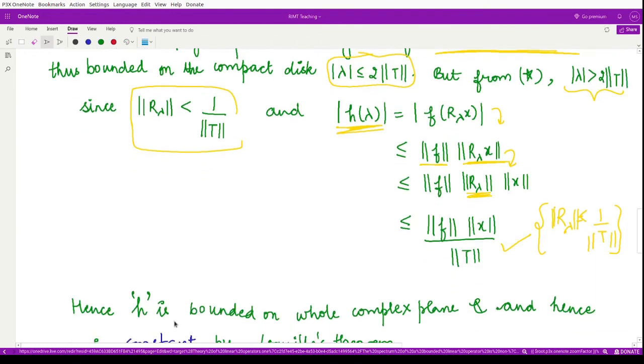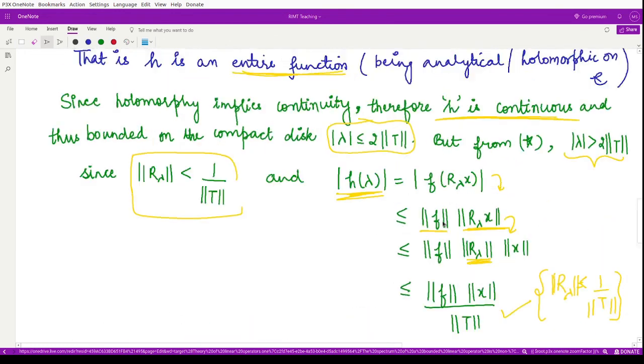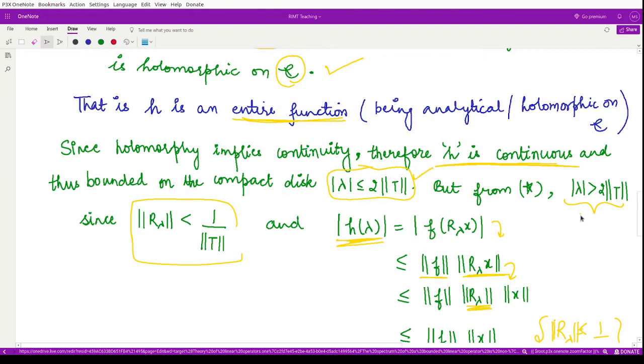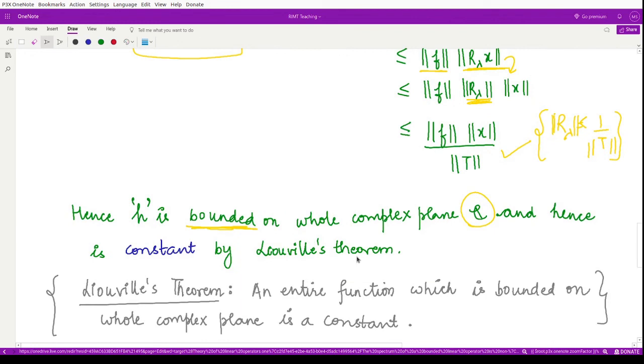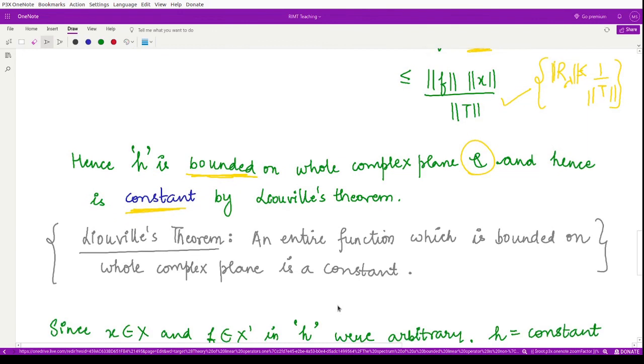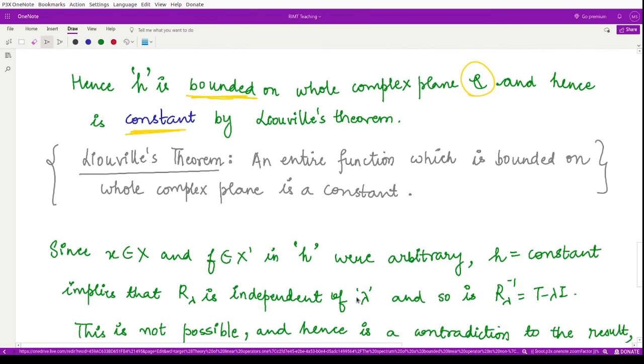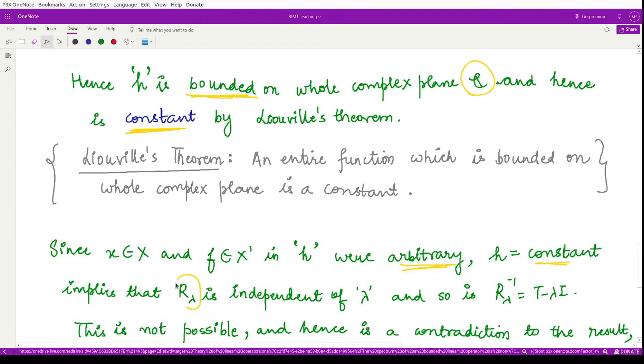So from here we may say that h is bounded on this disk and outside this disk. So that means it is bounded on the whole of the complex plane, and it is continuous. Therefore, using Liouville's theorem, we say this h is constant. If this h is constant, then for an arbitrary such h, the resolvent operator R lambda is independent of lambda, because h is constant.